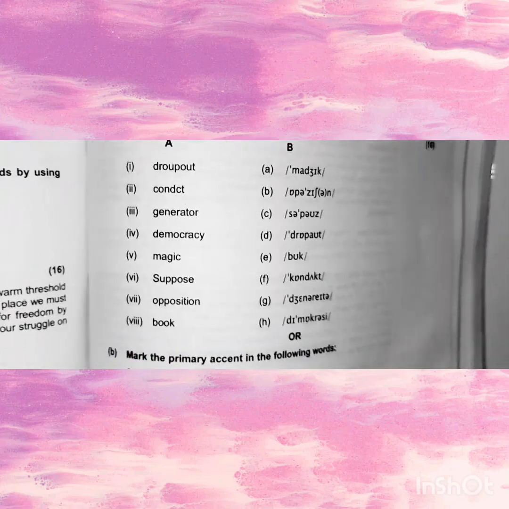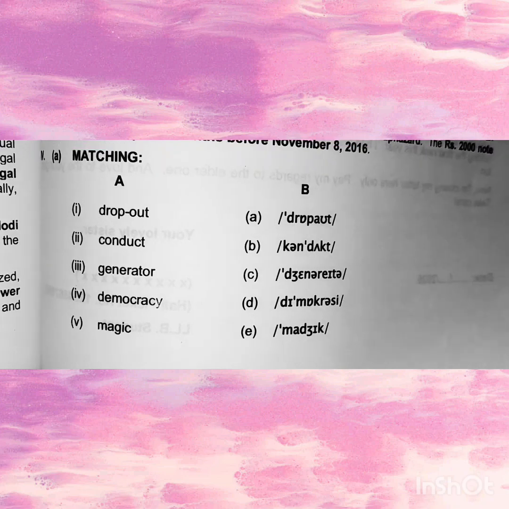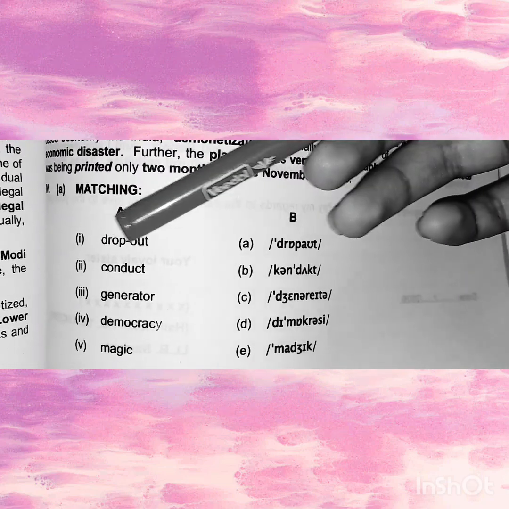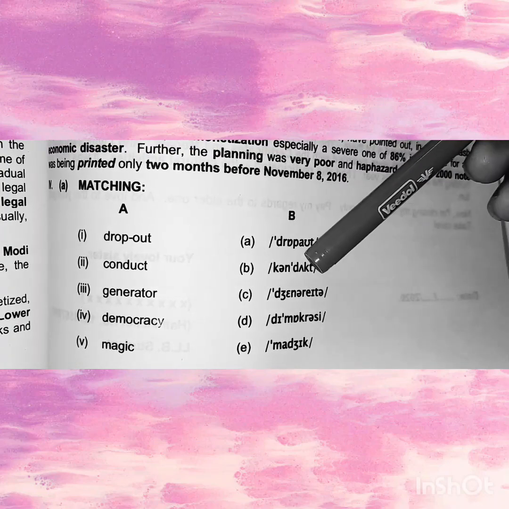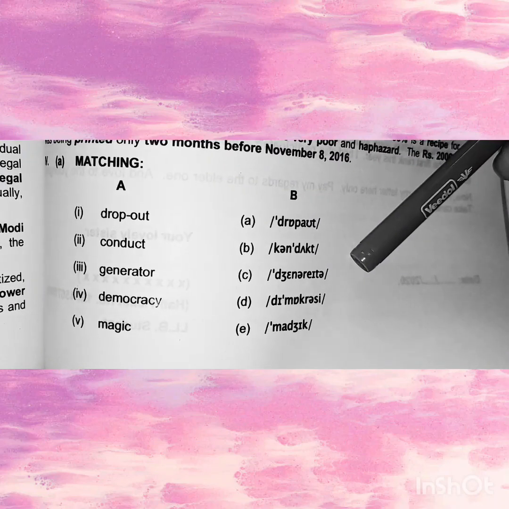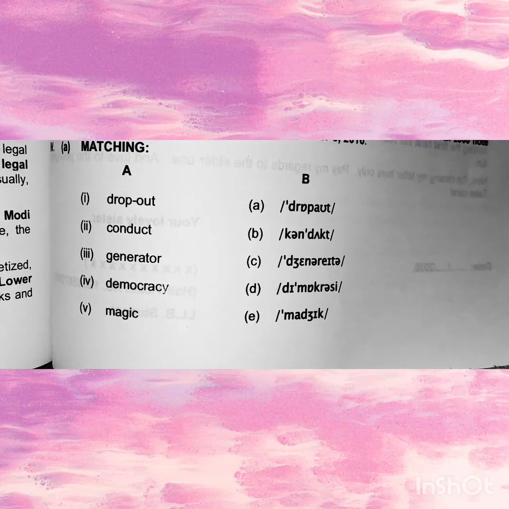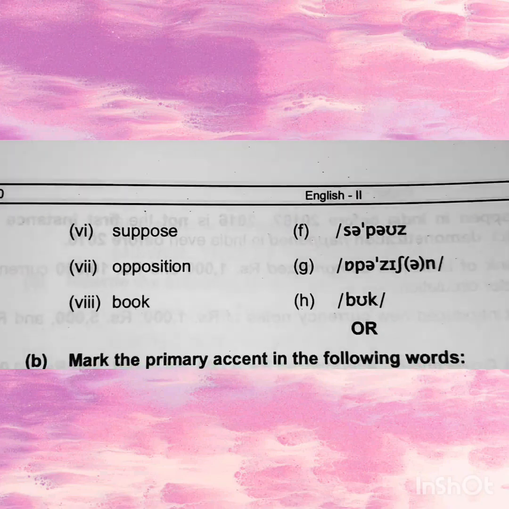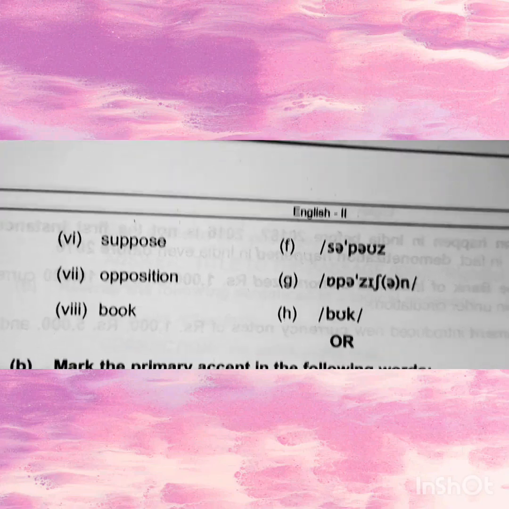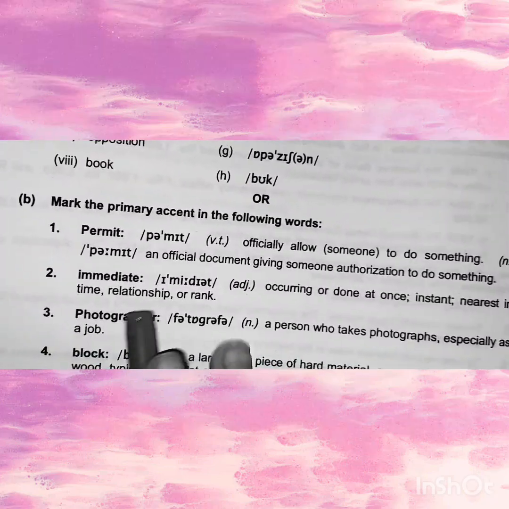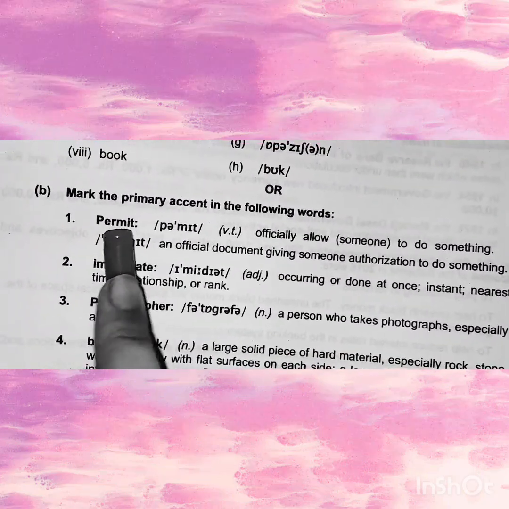Okay, let's see its answer. See, this is the answer of it. Drop off, conduct. See this, C here, K here, we cannot identify it, we have to learn this. Okay, see, book. So the next one, it's an optional thing. Same language only. What is permit?